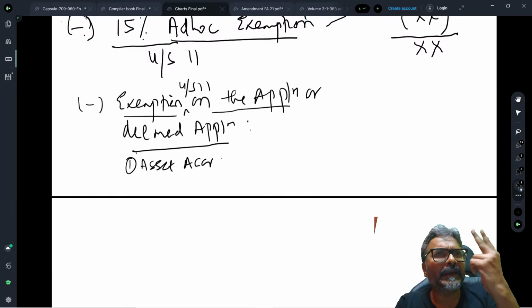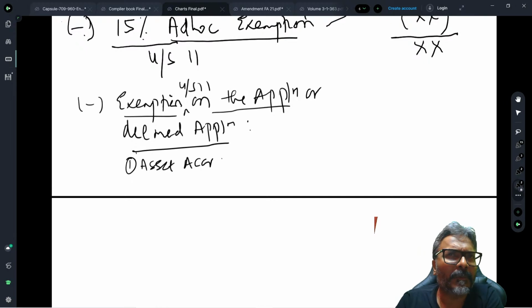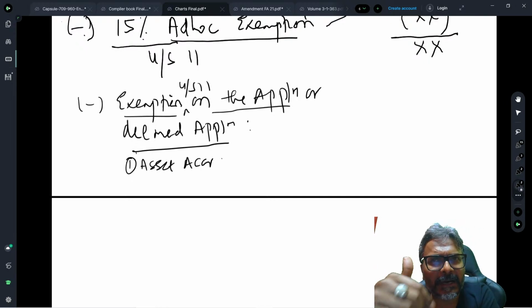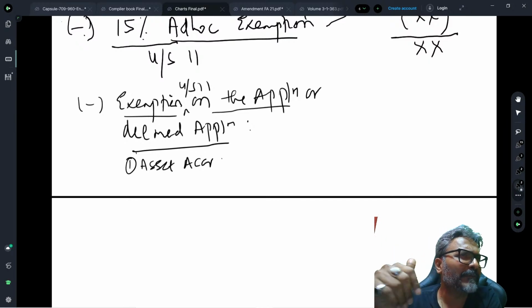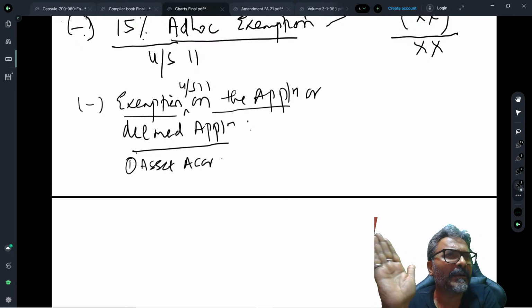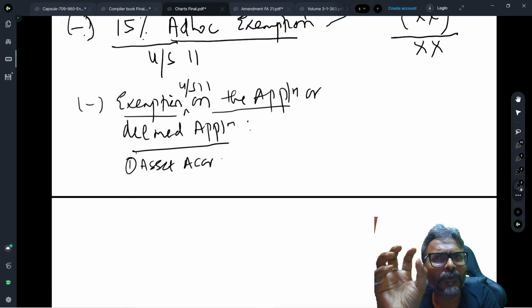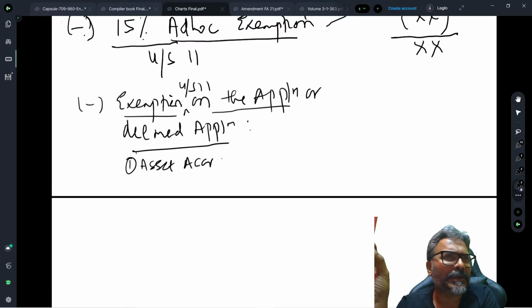Now let me talk about the amendment. How about, students, if I am taking a loan for acquiring the asset? Maybe I may not have sufficient income, but I want to take a loan to do the eligible application. So if I am taking a loan, students, be very careful.